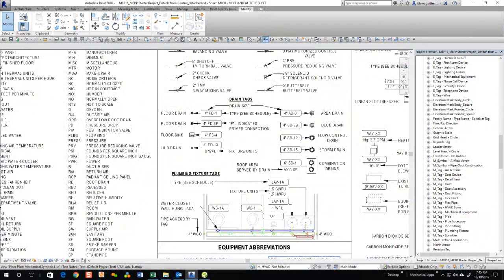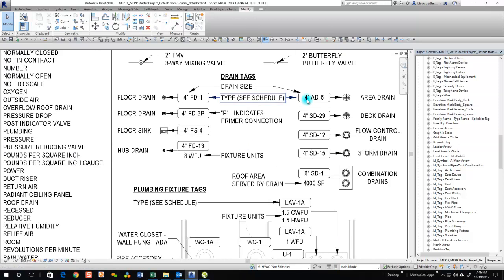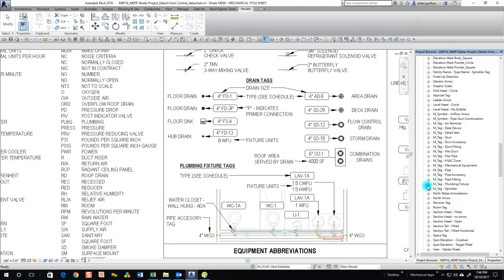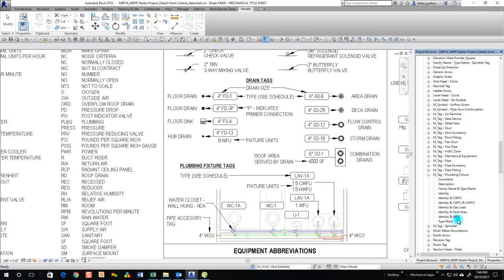In this video, we'll be talking about the plumbing fixture tags in the mechanical productivity pack. I have the dynamic title sheet opened up, and this will give some good examples of all the types of tags. If I scroll down to that family, you can see what types are available.